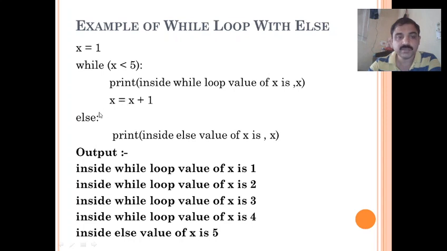After completion it comes to the else part. So after completion of the loop, the else part will be executed. So what is written there? Print inside else value of x is x. So we'll get the output inside while loop value of x is 1, inside while loop value of x is 2, like this it repeats up to 4. When it is 5, it comes out, that is, after else what is written will be printed.